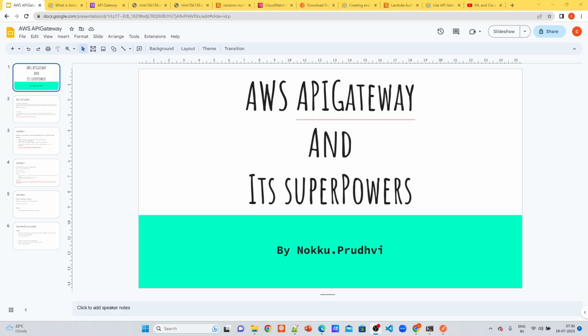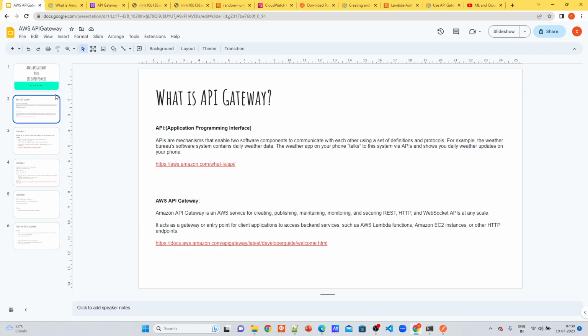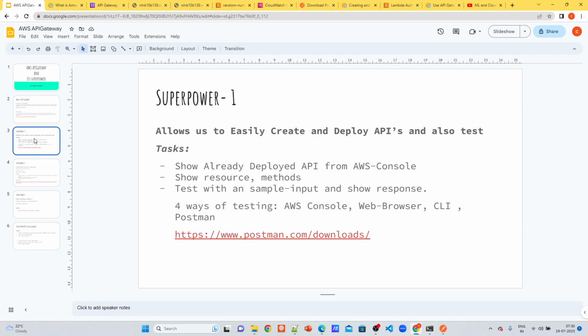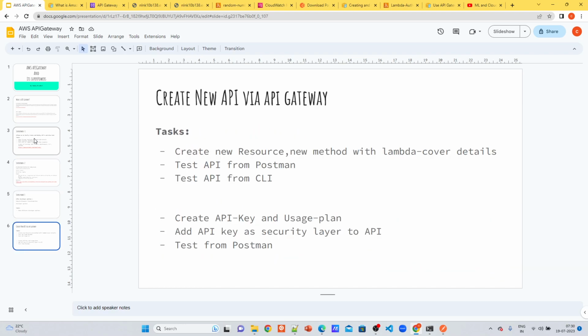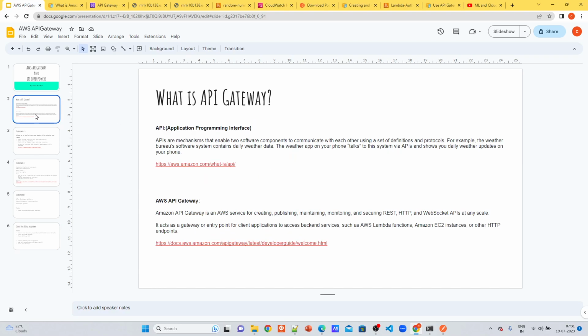In this video, I will be discussing AWS API Gateway and its superpowers. Before discussing what these things are, let me tell you what I will cover. I will cover a detailed intro on what API and API Gateway are and its superpowers, 1, 2, 3, and finally, using all the above knowledge, I will create a new API from scratch using API Gateway. So let's get into the details.